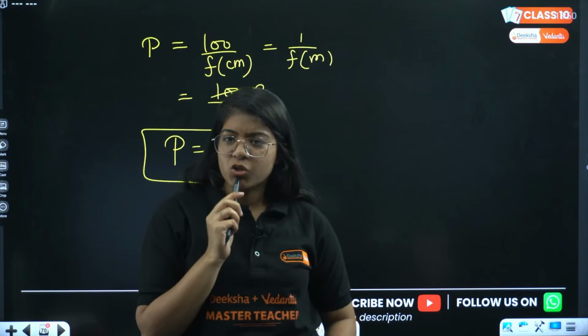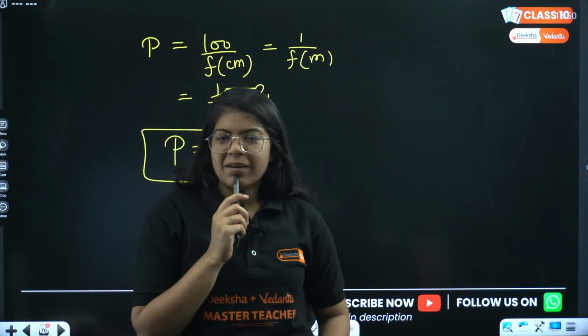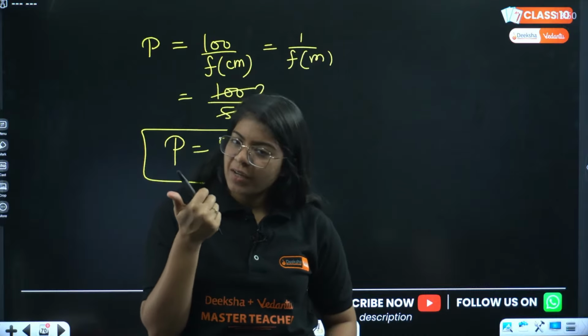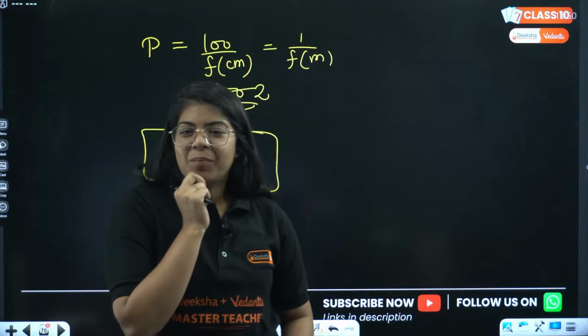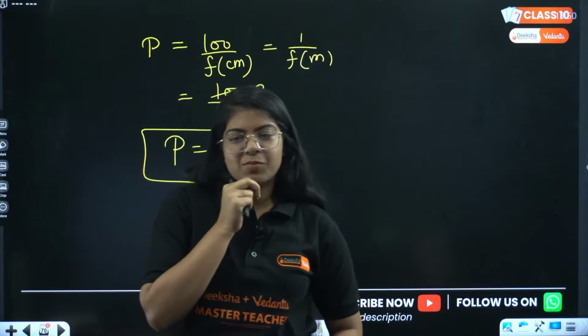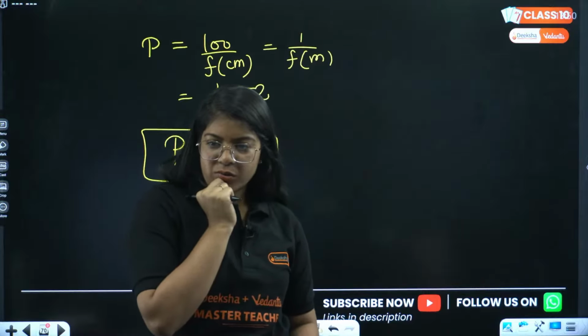Convex lens, Sudhanshu, Rukmani, very good, very good. Okay, we have thumbs up, very good. Power is 2 diopter. Komal, yes. Okay, power is 2 diopters, very good. Let's move on to the next question.